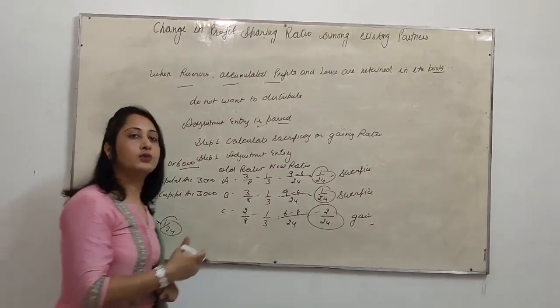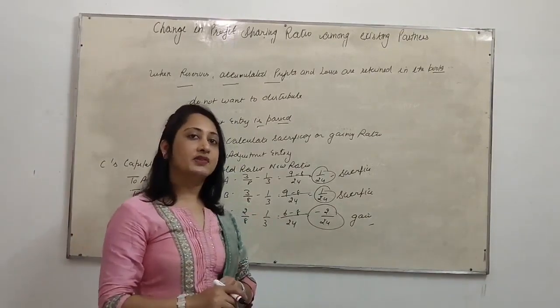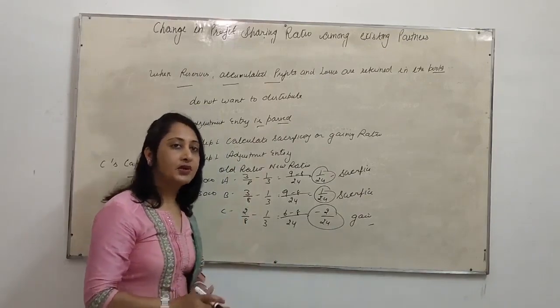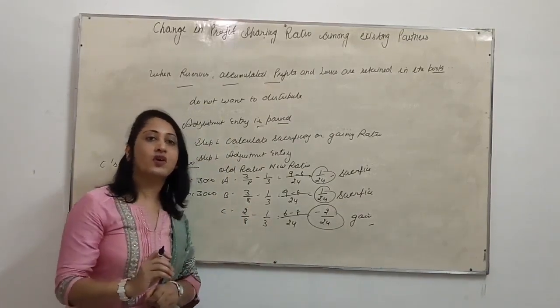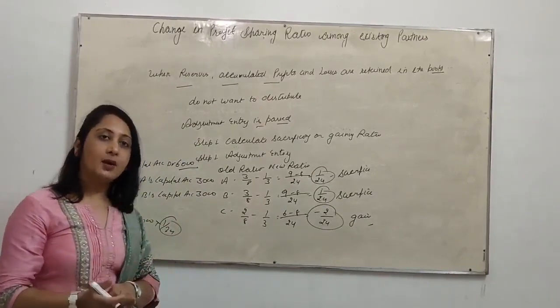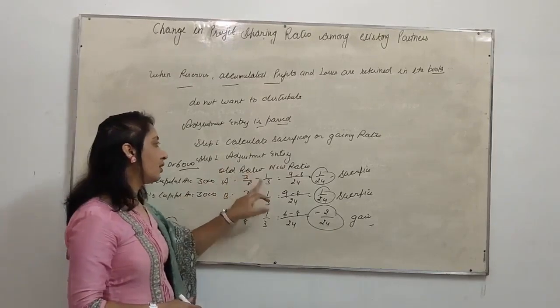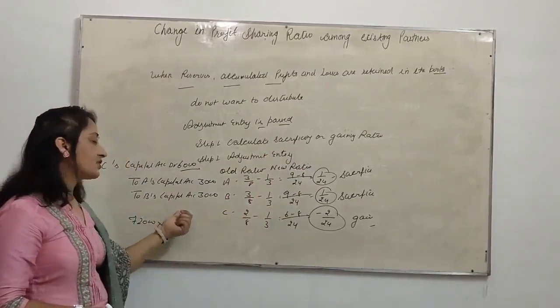Now it's all about adjustment for reserve, accumulated profit and losses. If they want to distribute it, it will be distributed in the old ratio. If they do not want to distribute it or they want to keep it retained in the books, then first we will calculate the sacrificing and gaining ratio, then we will make an adjustment entry.